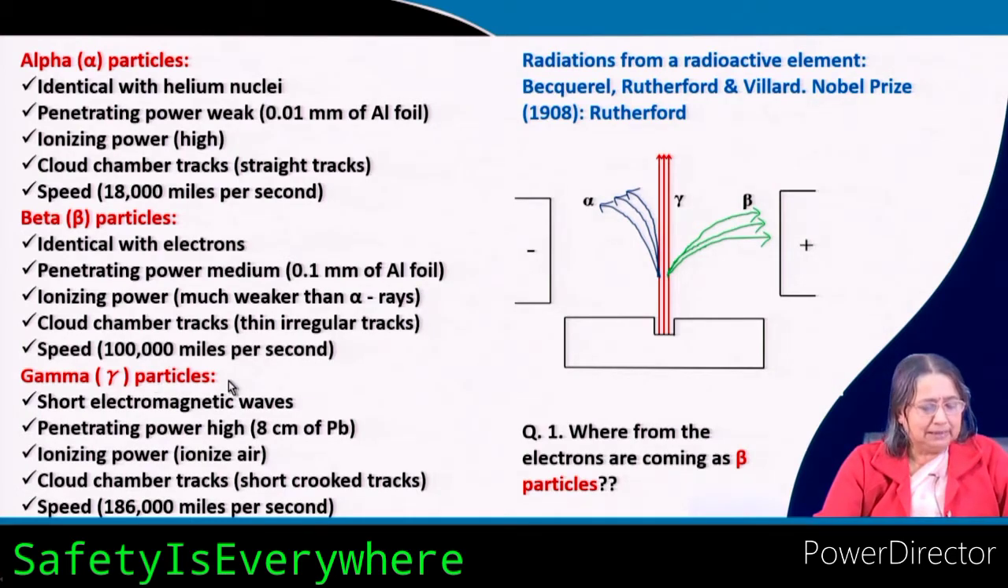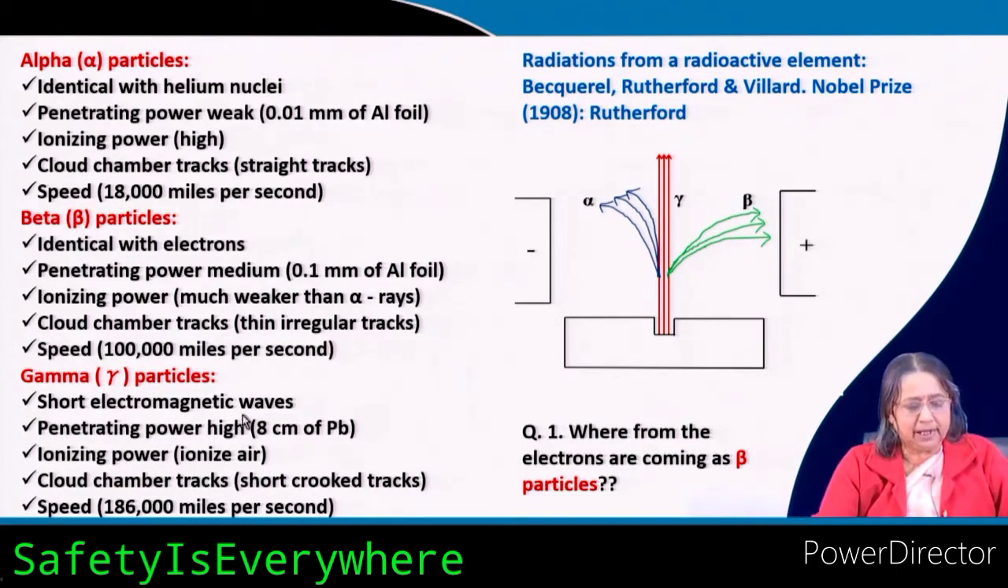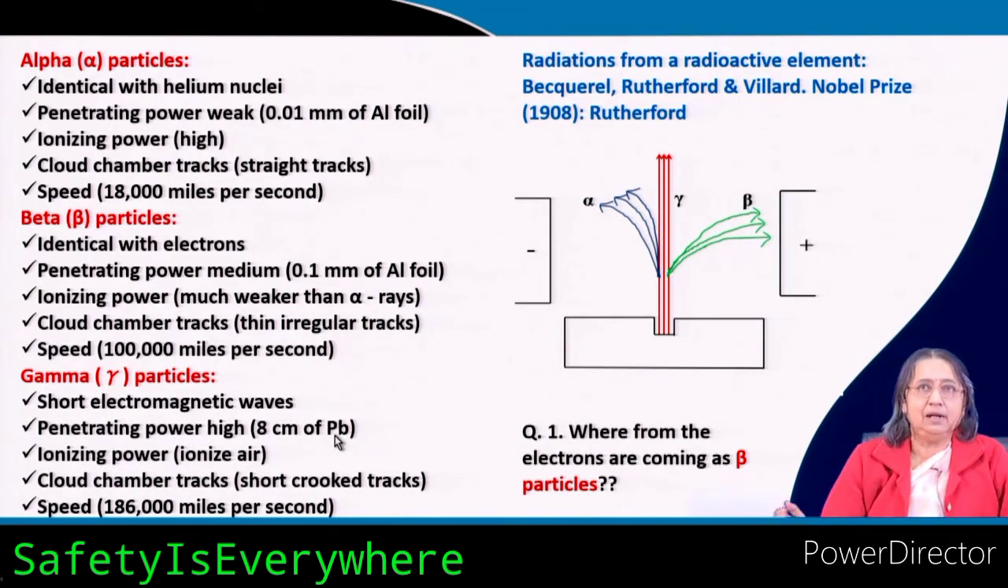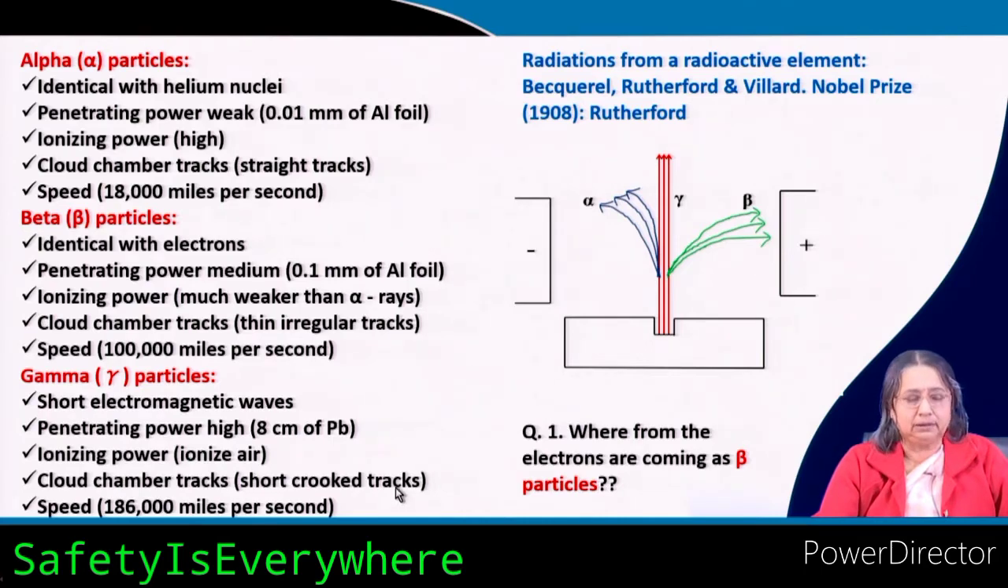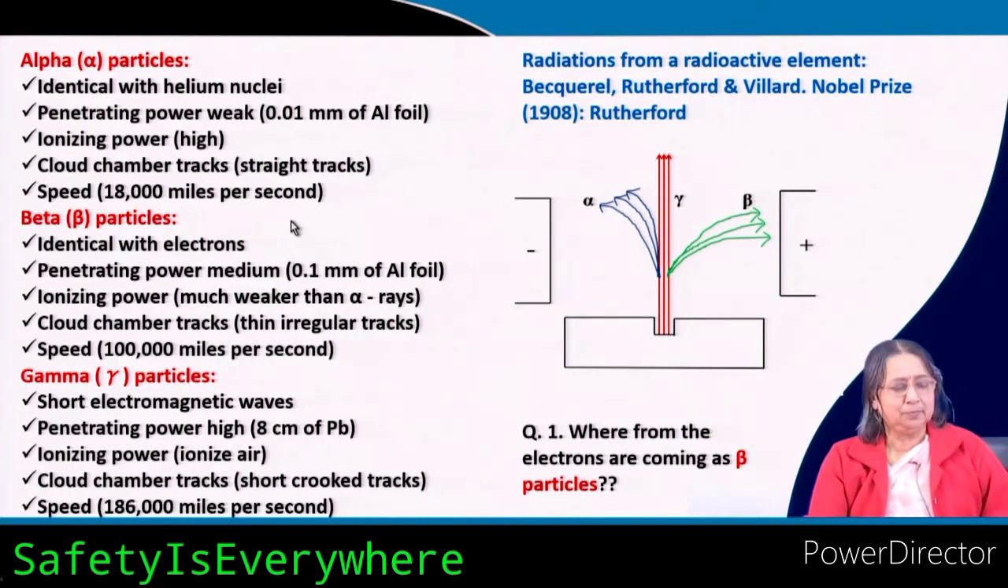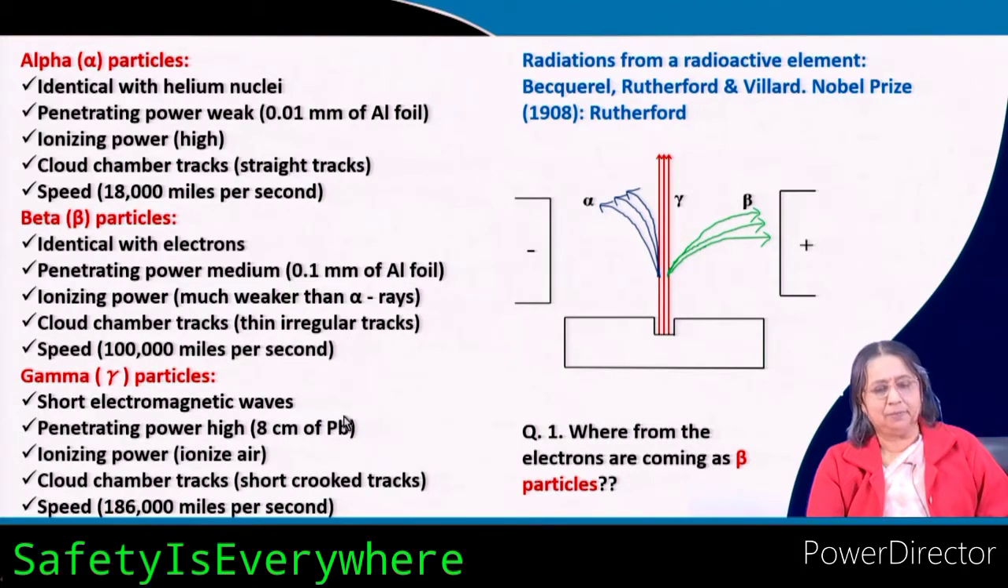Now, what are gamma rays or gamma particles? These are short electromagnetic waves and the penetrating power is very high: it can pass through a thick sheet of lead, 8 centimeter of lead. Ionizing power: it ionizes air; in the cloud chamber, short crooked tracks. And the speed, you see, is that of light. So, these are the properties of alpha particles, beta particles and gamma particles.